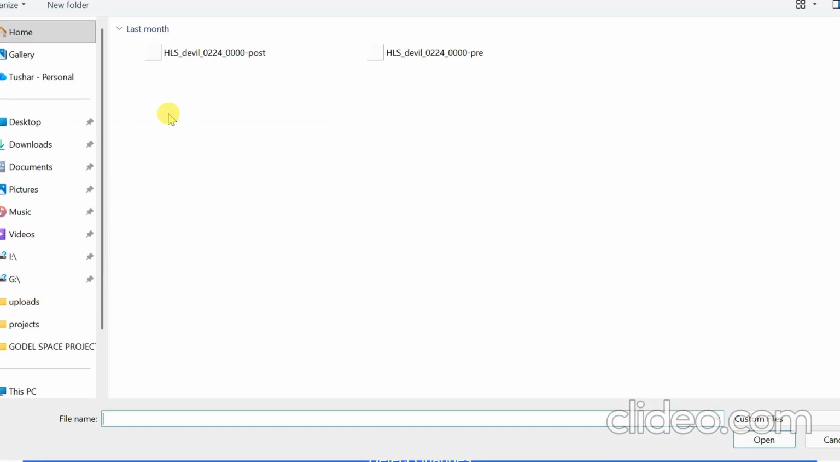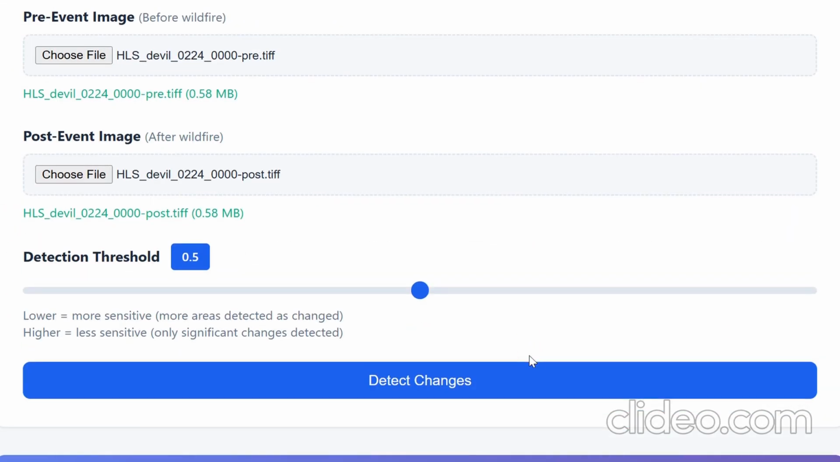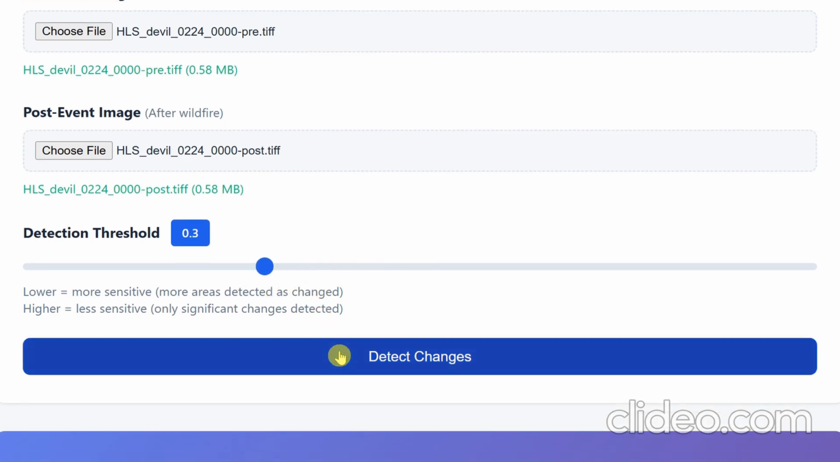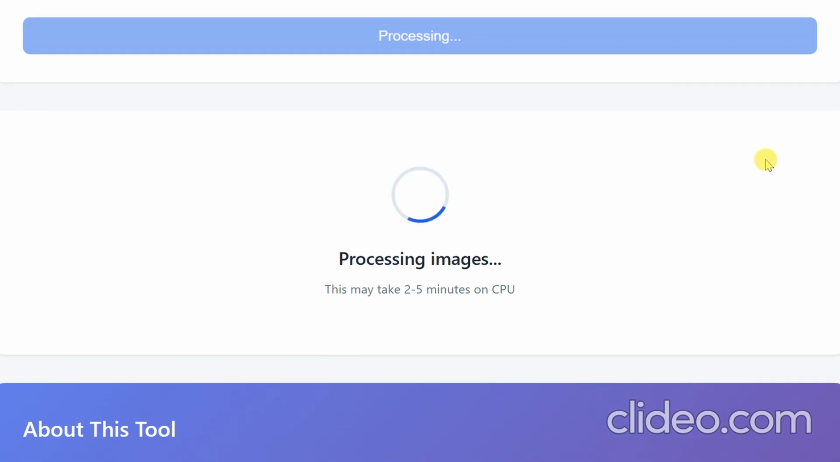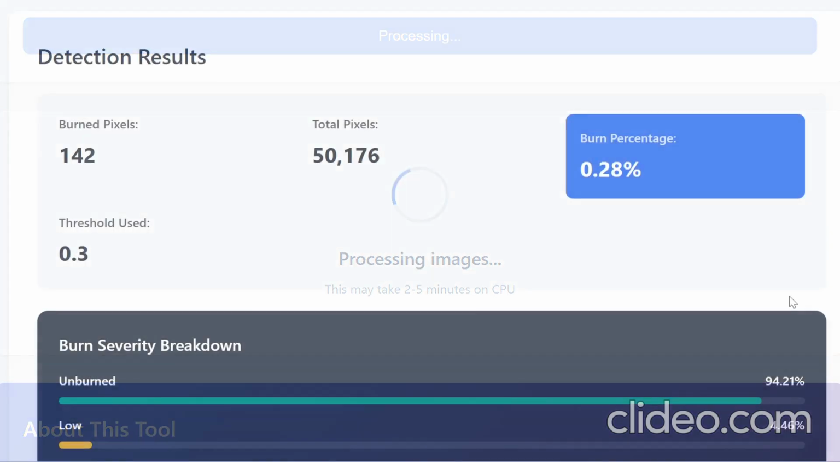Just upload your 6-band HLS satellite imagery, set your detection threshold, and let the AI do the rest. Inside, we use a hybrid engine, spectral analysis combined with deep learning embeddings from Prithvi-EO 2.0. This ensures high accuracy even with clouds or seasonal changes.